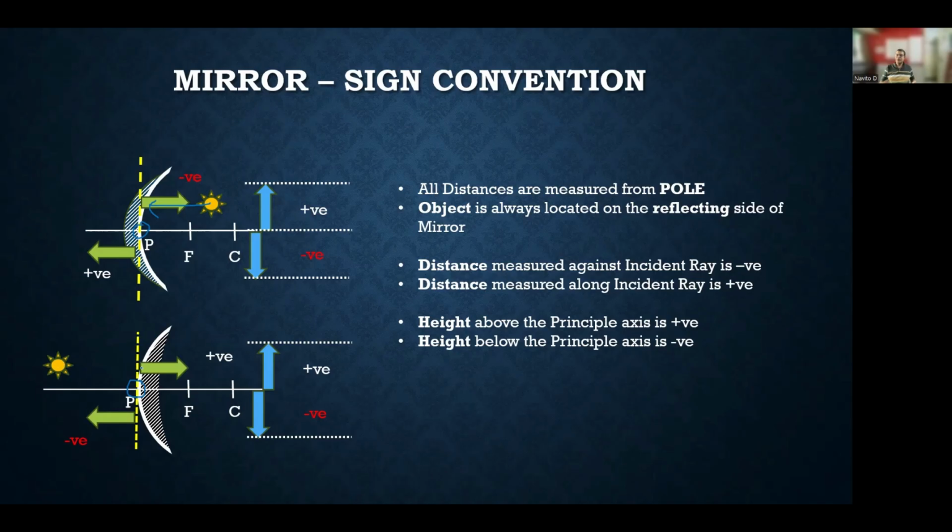And then when you're going from left to right, that means in this direction, the positive direction is basically the focal length, and the center of radius of curvature is positive in case of a convex mirror. I hope this is clear enough.